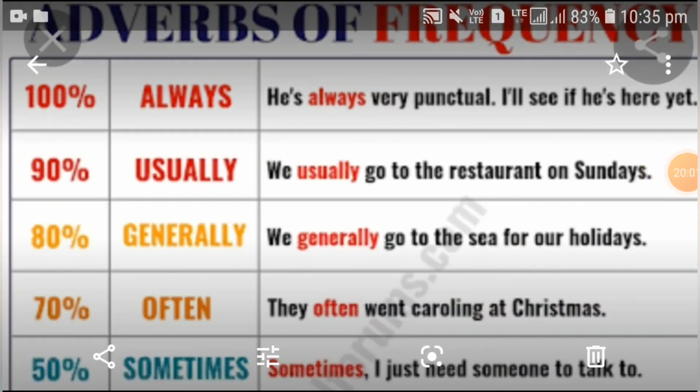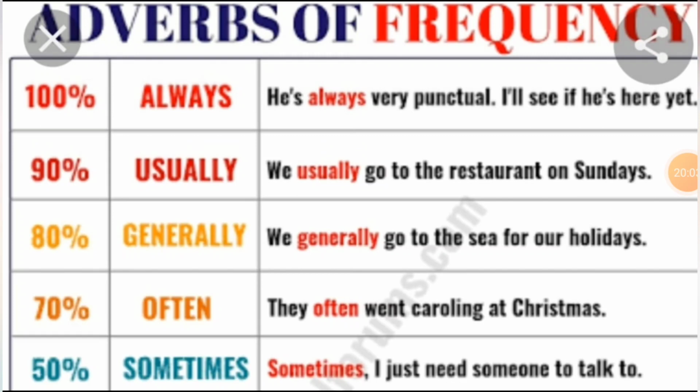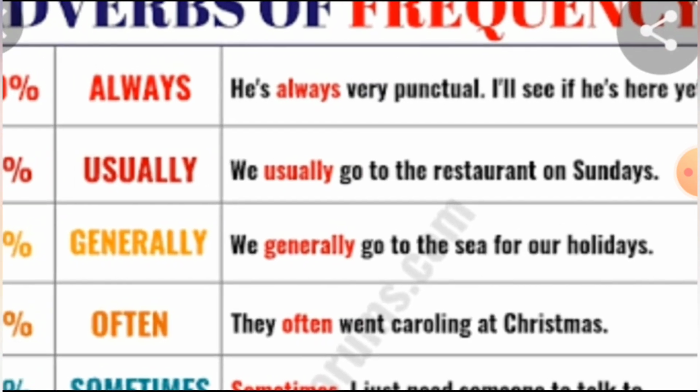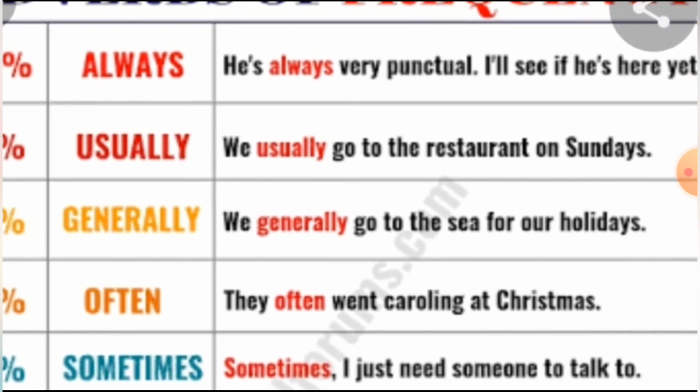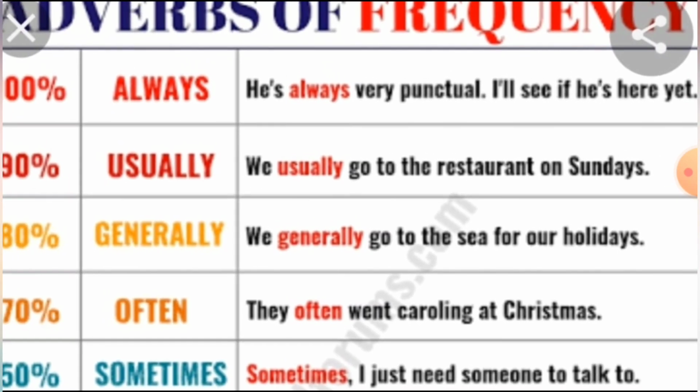Now, students, we will see the examples of adverb of frequency. See there, usually. For always, we will see the example. He is always very punctual. I'll see if he is here yet.